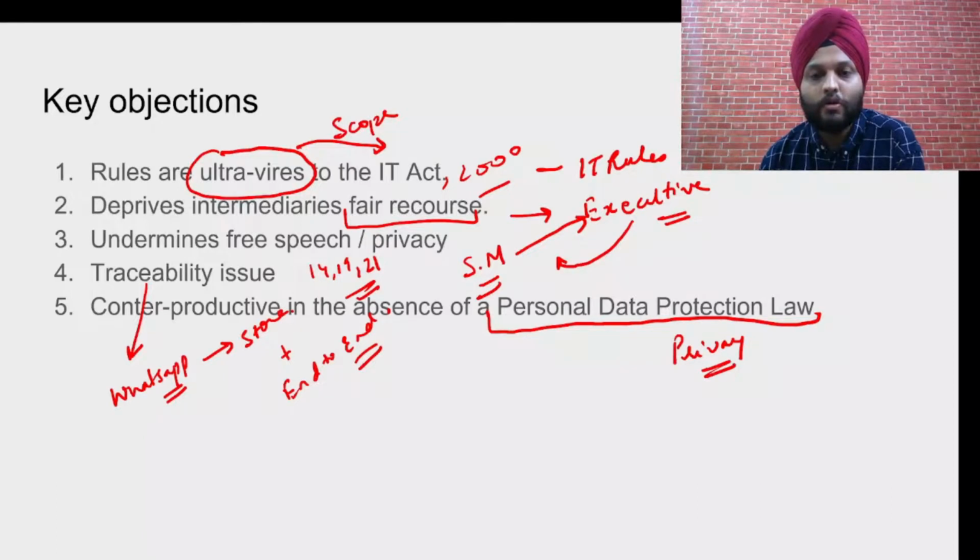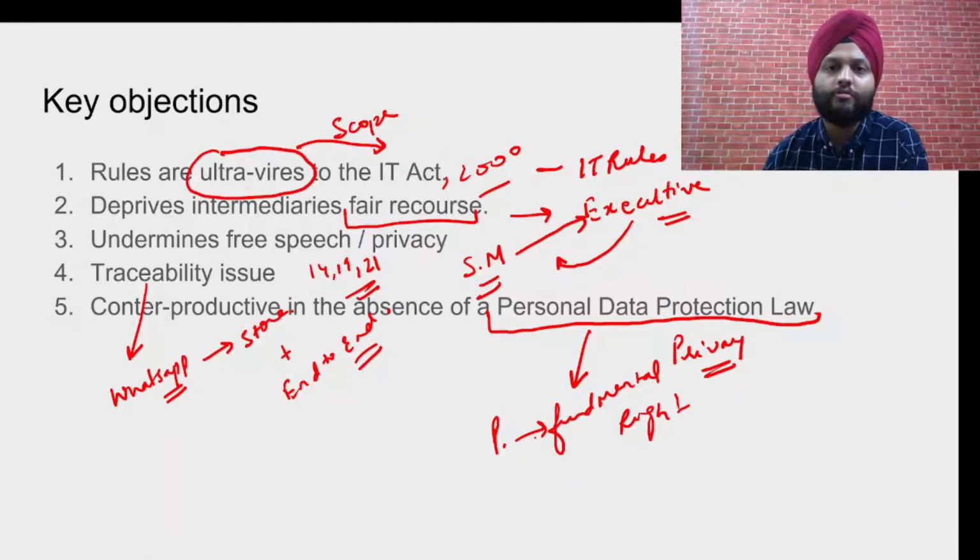Basically, this personal data protection law was in reference to the Puttaswamy judgment, where it says privacy is a fundamental right. And in response to this, the government formed the Justice Sri Krishna committee, which drafted a personal data protection law.